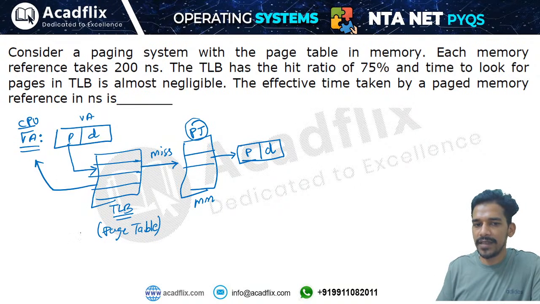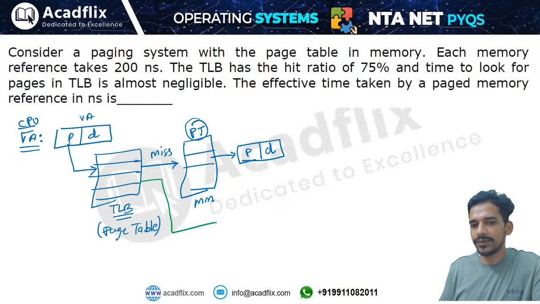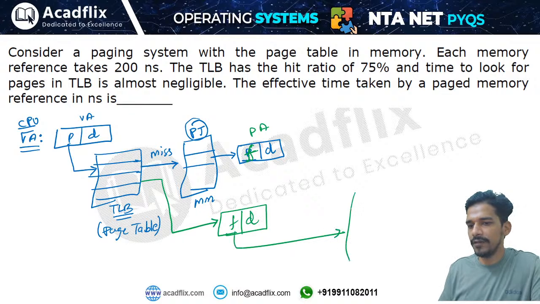If there is a hit in the cache memory, then you will get the physical address from the cache memory. And physical address is divided into two parts, that is frame number and offset. So you will take the frame number and offset and you will go to the main memory, and you will access main memory from this frame number.